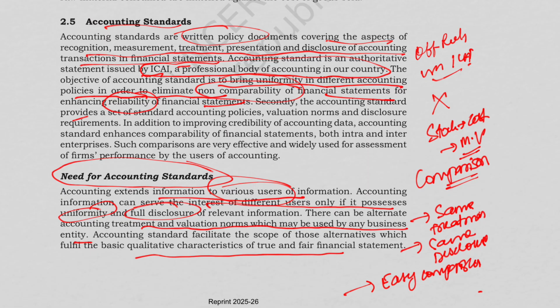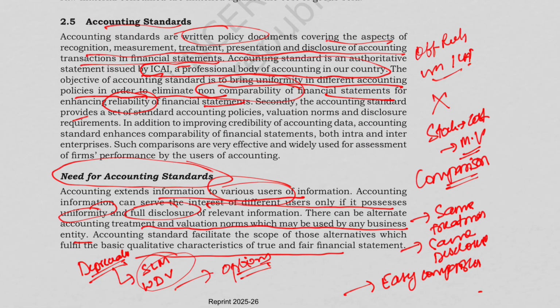Okay, so we read that there may be alternative accounting treatments. For example, if you're calculating depreciation, depreciation is nothing but a reduction in value of the asset. So for depreciation, we can follow the straight line method as well as the written down value method. So what is the standard doing? Basically it is restricting the options.